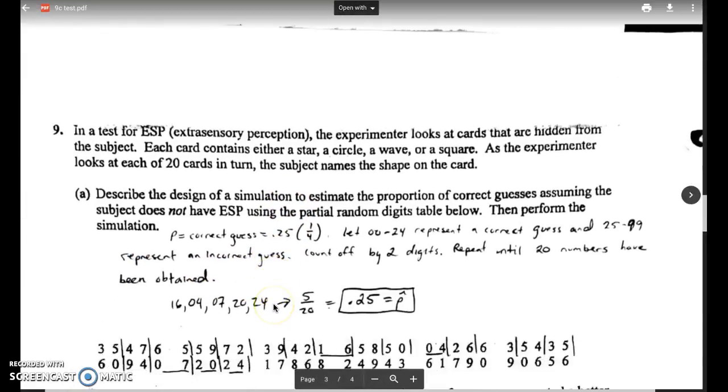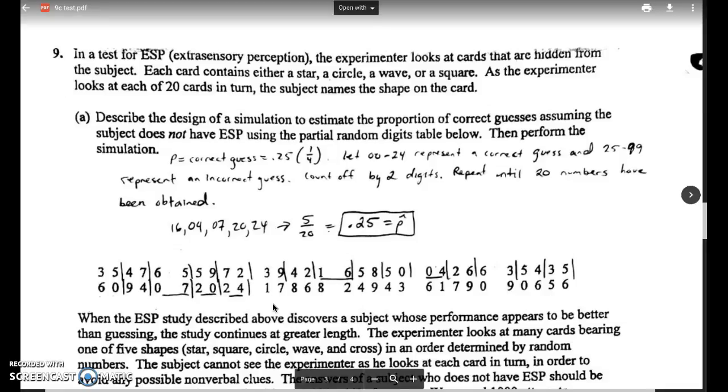Question 9. It says, in a test for ESP, extrasensory perception, the experimenter looks at cards that are hidden from the subject. Each card contains either a star, a circle, a wave, or a square. There's 4 options there. As the experimenter looks at each of 20 cards in turn, the subject names the shape on the card. Part A, describe the design of a simulation to estimate the proportion of correct guesses assuming the subject does not have ESP using the partial random digit table below, and then perform the simulation.